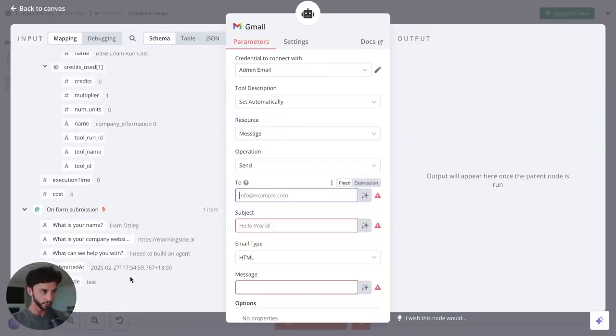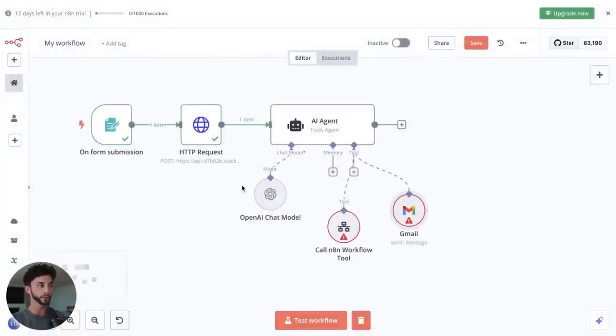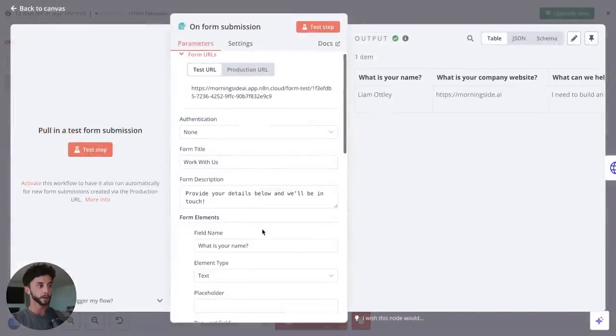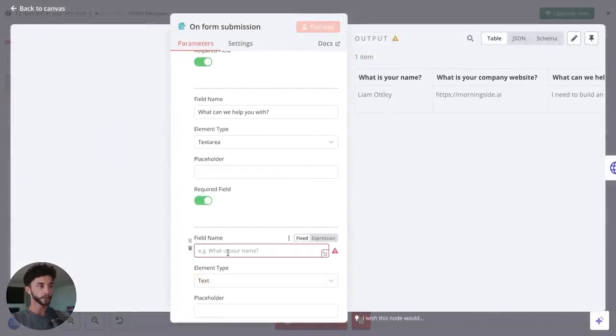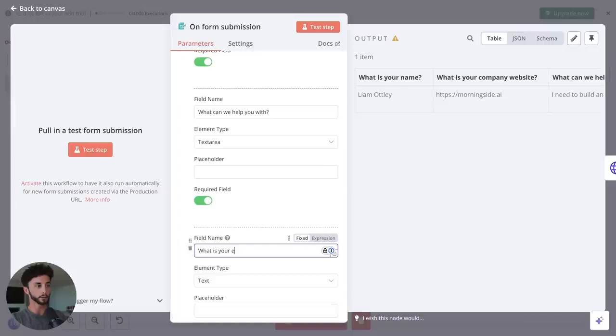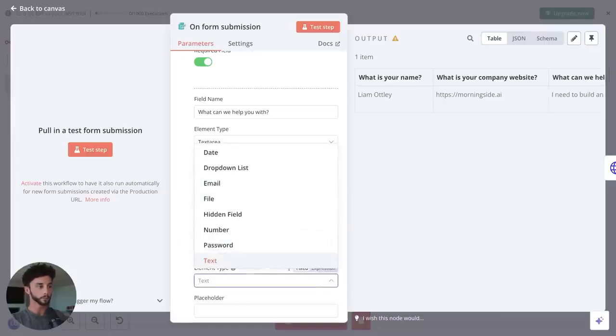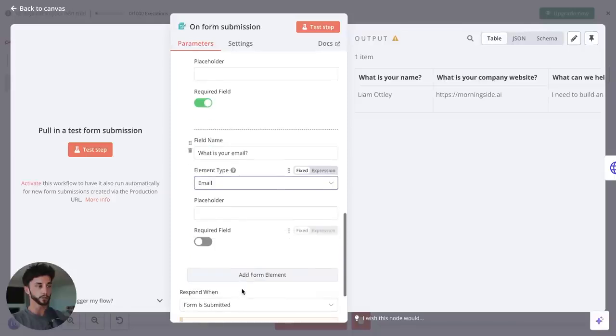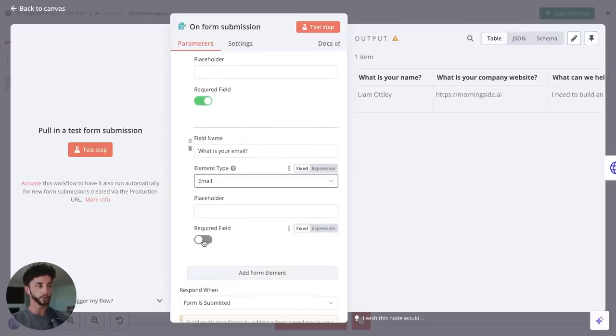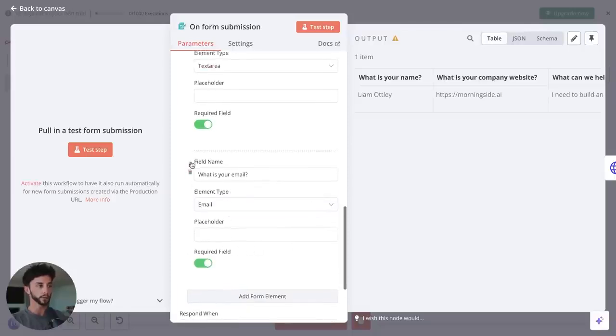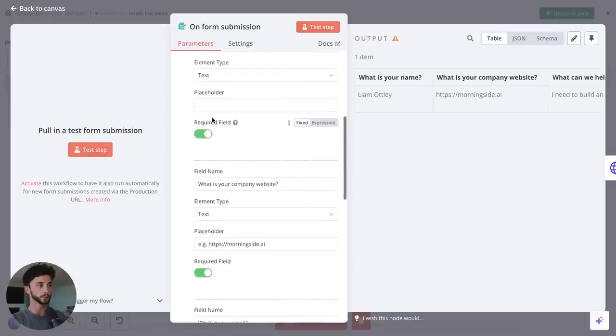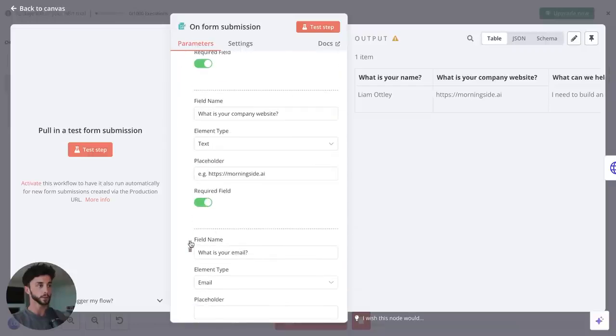Now, if you scroll down here, you see that I've forgotten to add the email from the form in. So this is a good example of needing to go back a little bit. We can go back to the form submission here. Scroll down, say, what is your email? And we can set it as an email, so it's going to automatically force them to provide a valid email for us. And I want to maybe shimmy this up a bit. So it's name, email, and then company website.